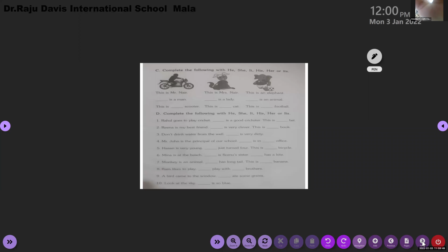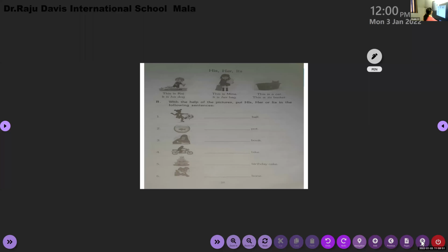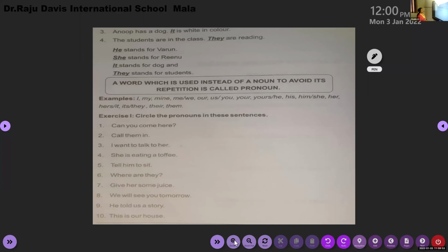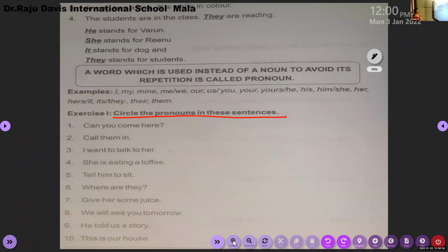Number is 26 and 27. I'm coming to that exercise, don't worry. Now we have learned about the 7 pronouns, so here what we have to do is 26 and 27. All of you, please circle the pronouns. Take page number 26 and see whether you have done this exercise. If not, please do it. Please check whether you have completed it.